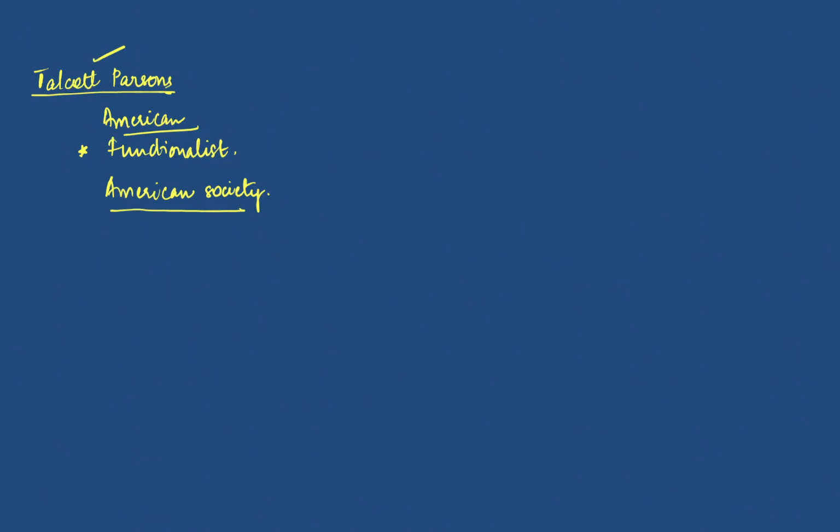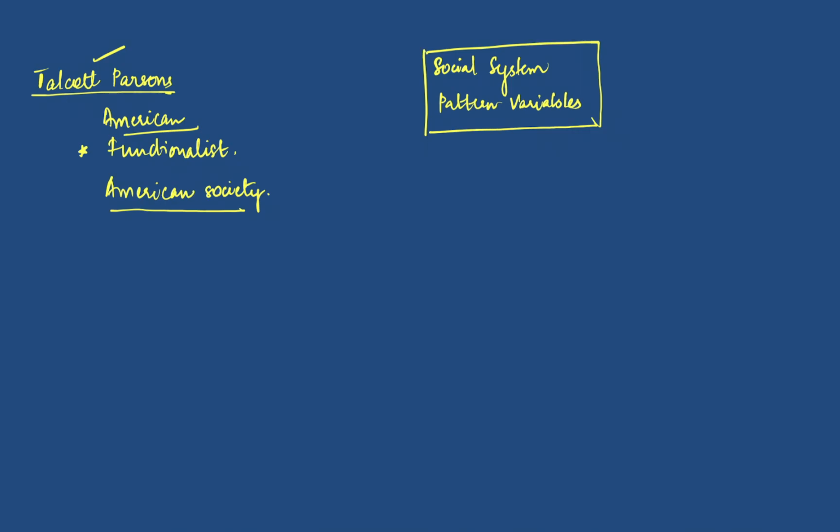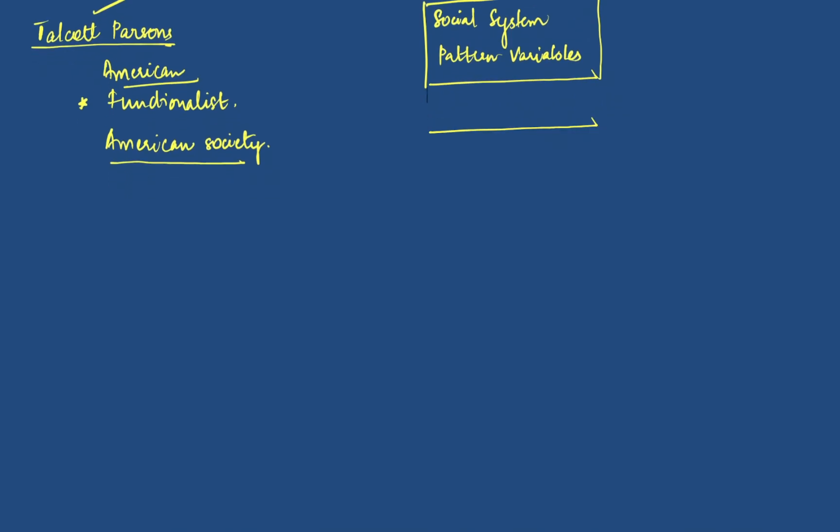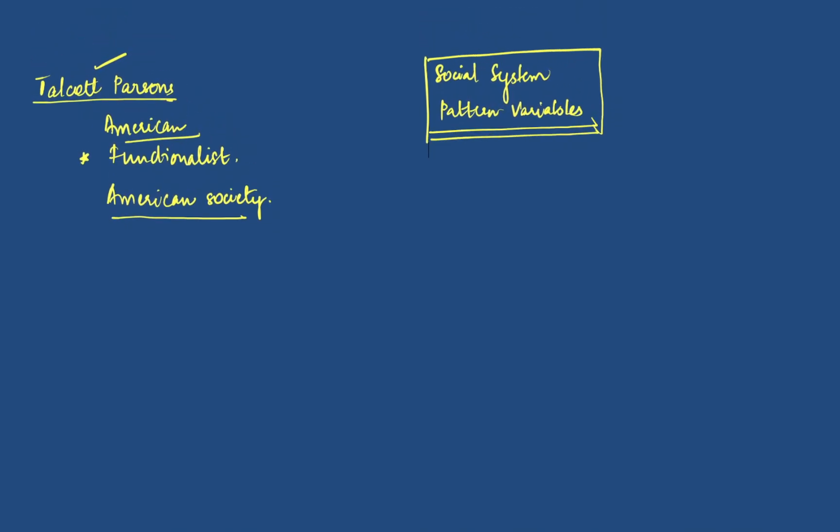If you see the UPSC syllabus for Talcott Parsons, there are two things, very simply: one is the social system, and the other is pattern variables. These are the only two things we will be doing, because that is what is essential for the exam. These are the two theories of Talcott Parsons that we are going to study. So let us start with what exactly Talcott Parsons meant by his theory of social system.